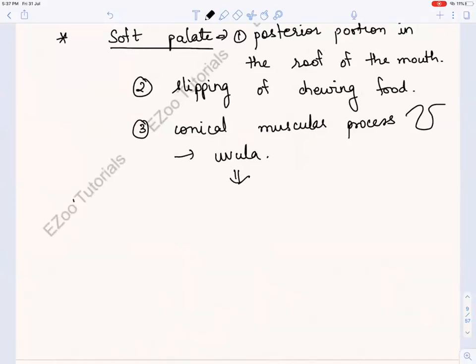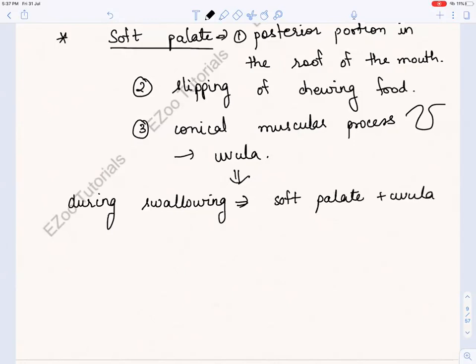And what does this uvula do? What is the function during swallowing? Because soft palate is helping in what? It is helping in swallowing. So during swallowing, what happens? This soft palate and uvula, what do they close? They close the nasopharynx.